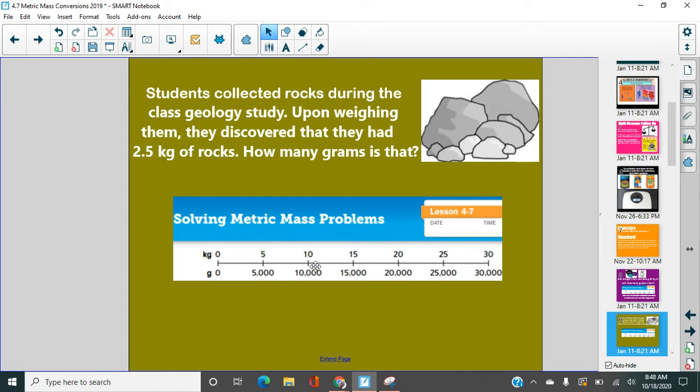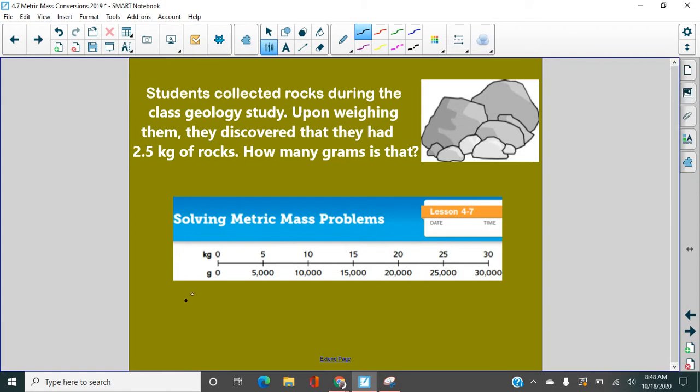And you can remember when we were doing liters and milliliters, the conversion here is to multiply times 1,000, right? 5 times 1,000 is 5,000. 10 times 1,000 is 10,000, right? Because we would cross off those 3 zeros and put them back. So 2 kilograms would be 2,000 grams.